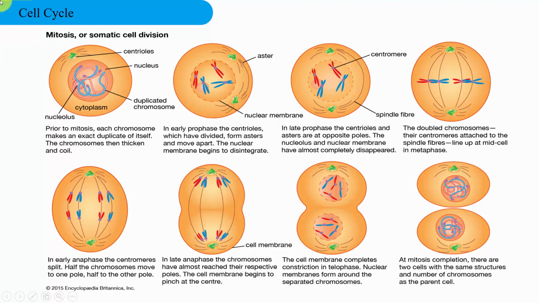Then the second phase, that is in early prophase, the centrioles which have divided form asters and move apart. The nuclear membrane begins to disintegrate.